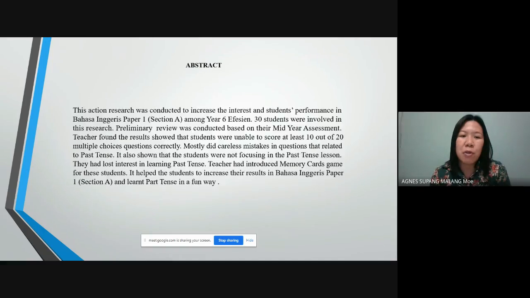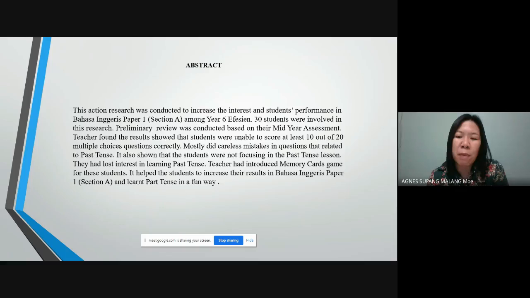Abstract. This action research was conducted to increase the interest and students' performance in Bahasa Inggris Paper 1, Section A, among Year 6 division. 30 students were involved in this research. Preliminary review was conducted based on their mid-year assessment, which showed that the students were unable to score at least 10 out of 20 multiple choice questions correctly, mostly making careless mistakes in questions related to past tense. It also showed that the students were not focusing in the past tense lesson. They had lost interest in learning past tense.